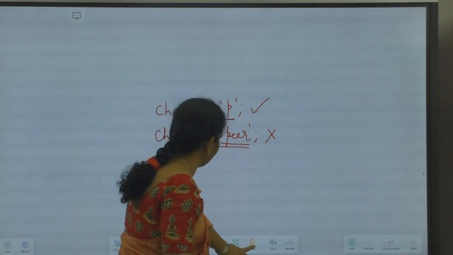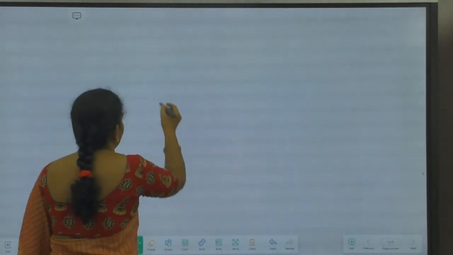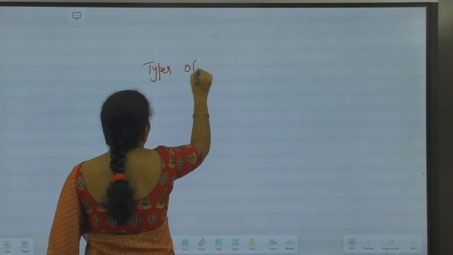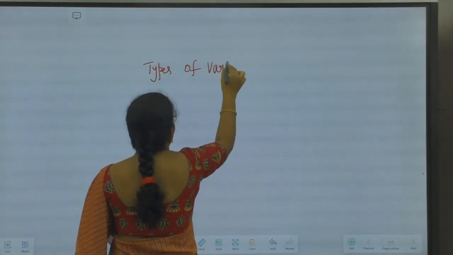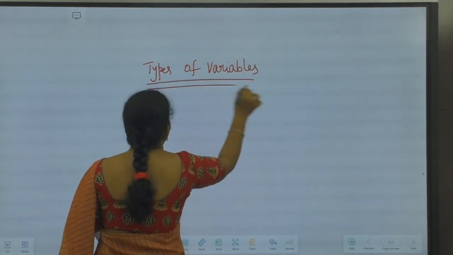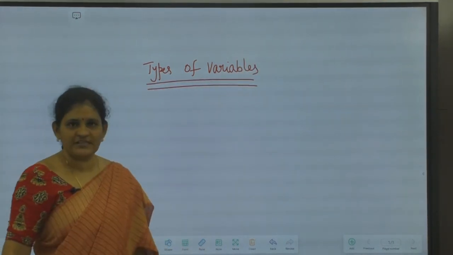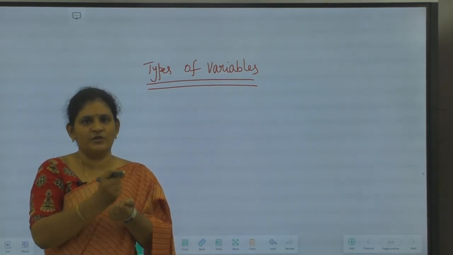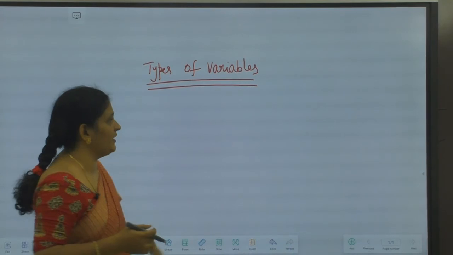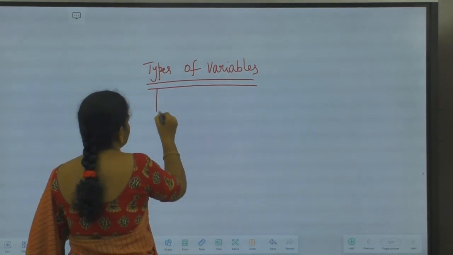What is the next one? How many types of variables? The next one is types of variables. We have seen what is a variable. A variable is a container which holds the value. We know how to declare a variable and how to initialize a variable. Now we'll see types of variables in Java.